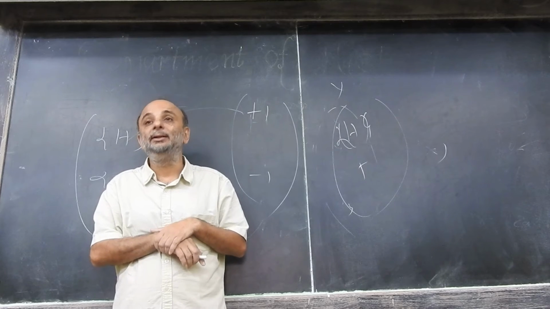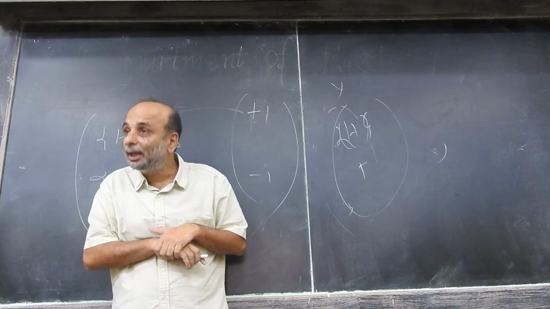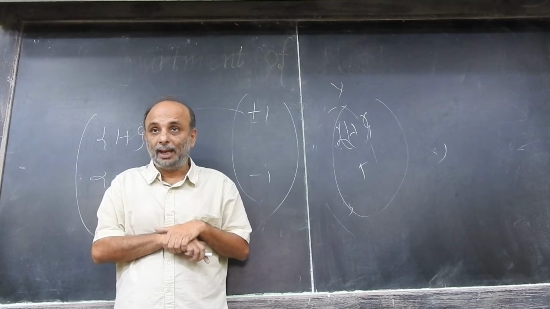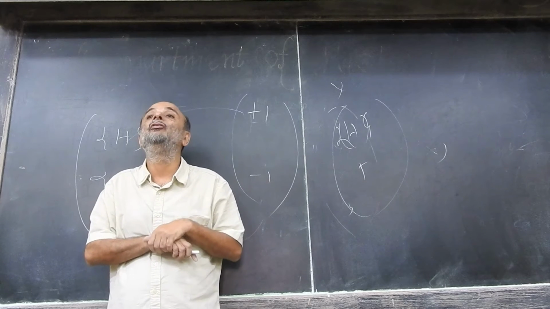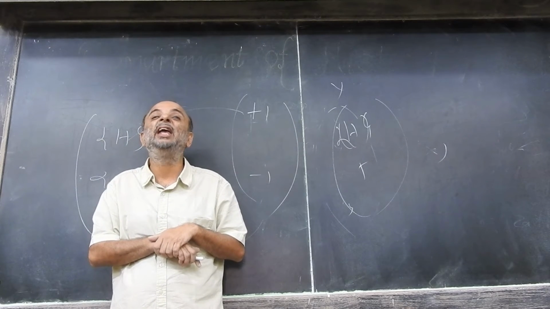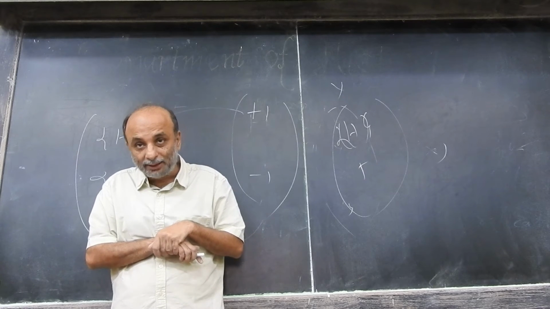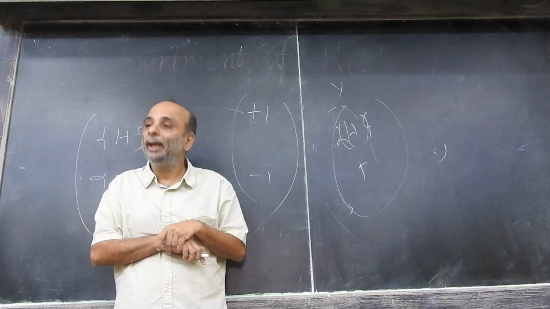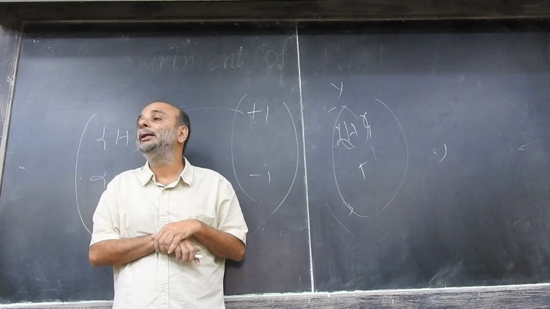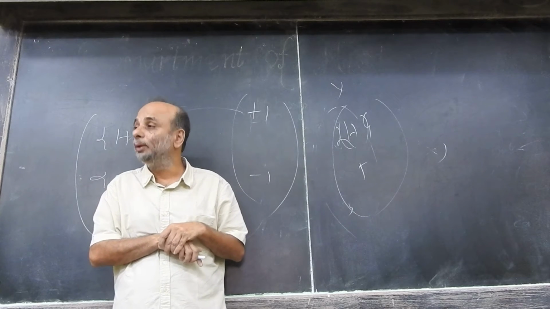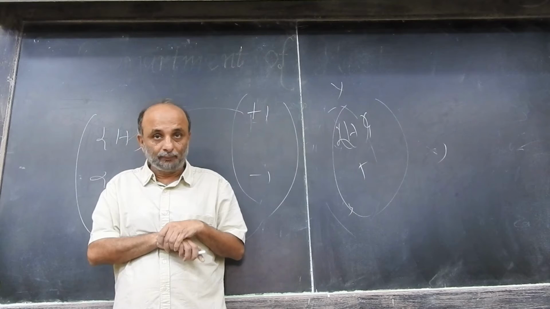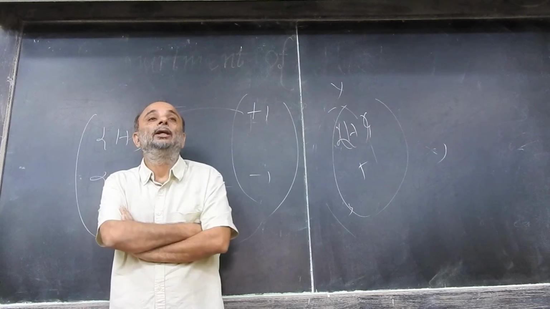One is the idea of events which are mutually exclusive, and the other is the idea of events which are mutually exhaustive. Okay. What do you mean by mutually exclusive events?